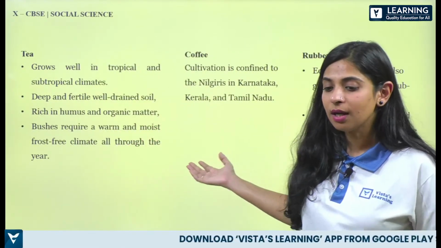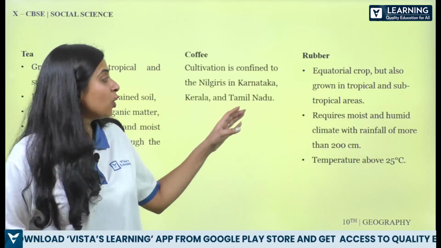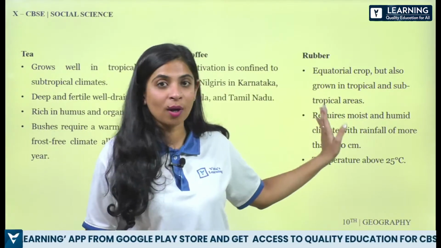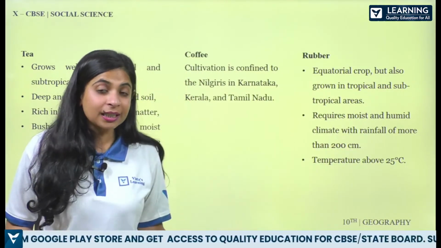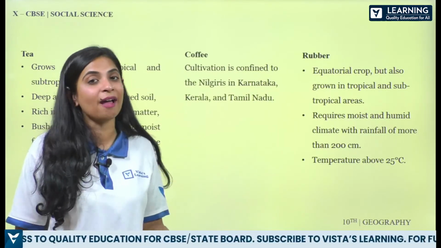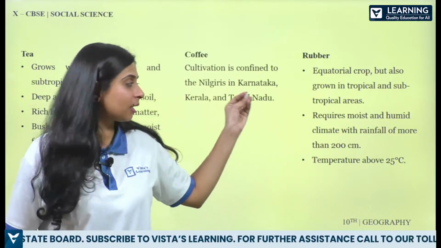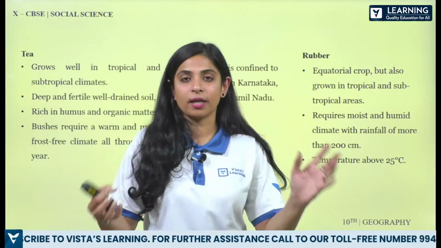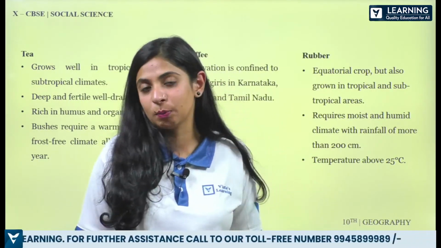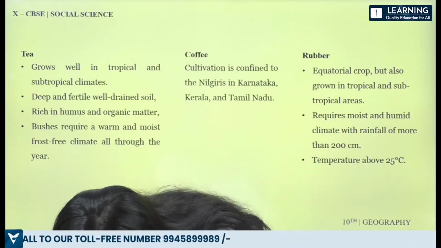Then we have rubber. It is an equatorial crop, but also it is grown in tropical and subtropical areas. As you are already familiar, we have done the academic videos, live classes, and even your school has taught you this, right? So it requires what? Moist and humid climate with rainfall of more than 200 centimeters. So for rubber to be produced, we want rainfall to be more than 200 centimeters.